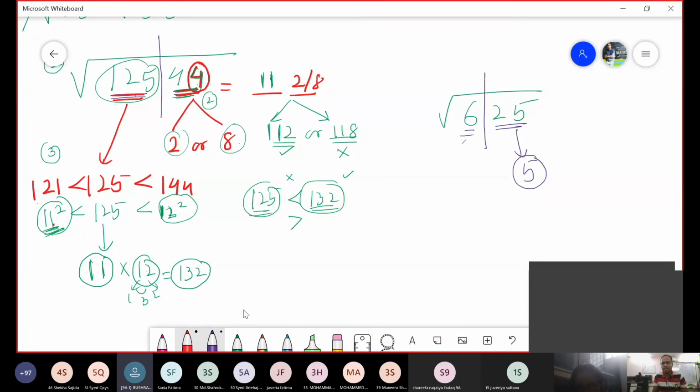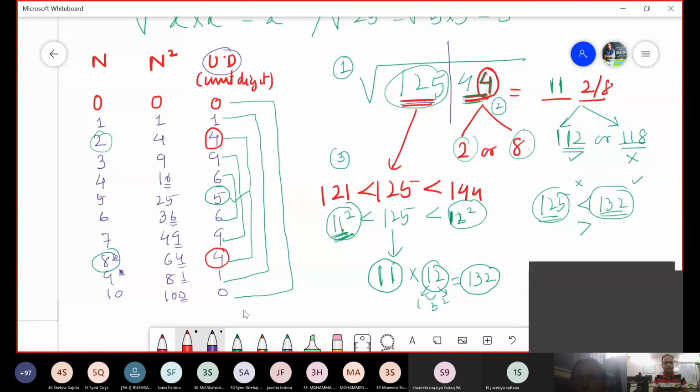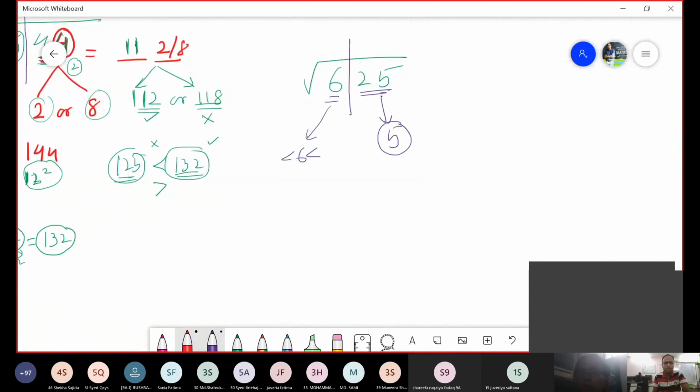5, this will come only for what? 5. And 6 comes between 2 square and what? Let me check out here. 6 comes under 2 square. ये 6 कहाँ पे आता है? Between 4 and 9. So between what and what does it come? 2 square and 3 square. Agreed. 2 square and 3 square, that is between 4 and 9.